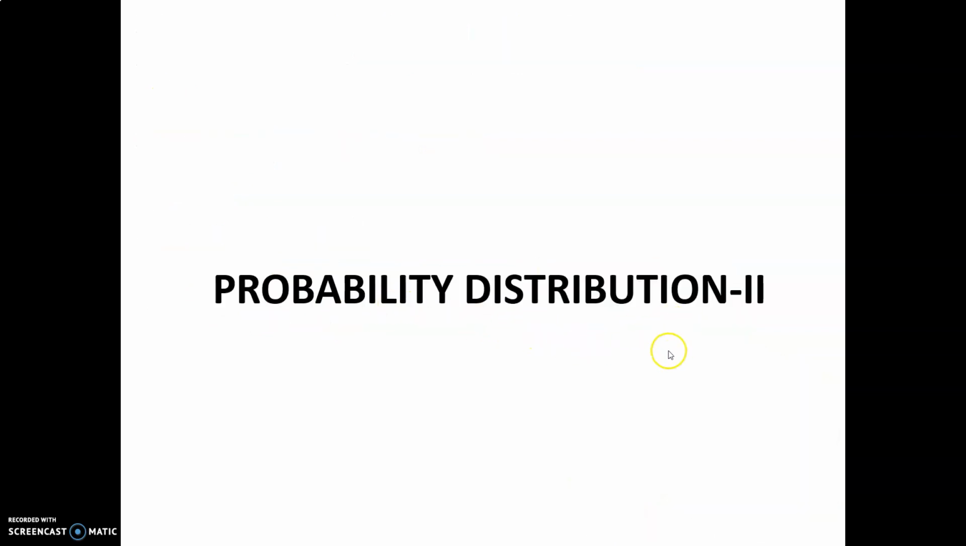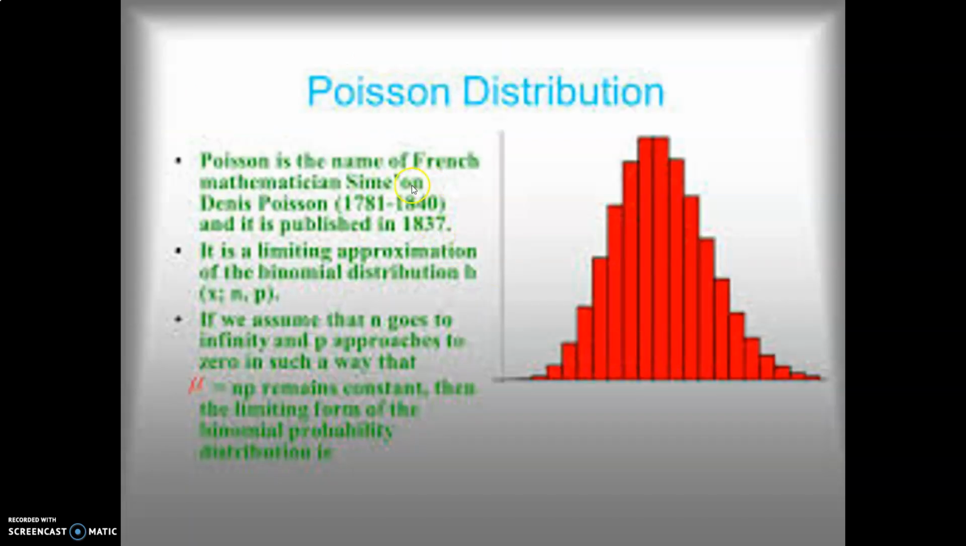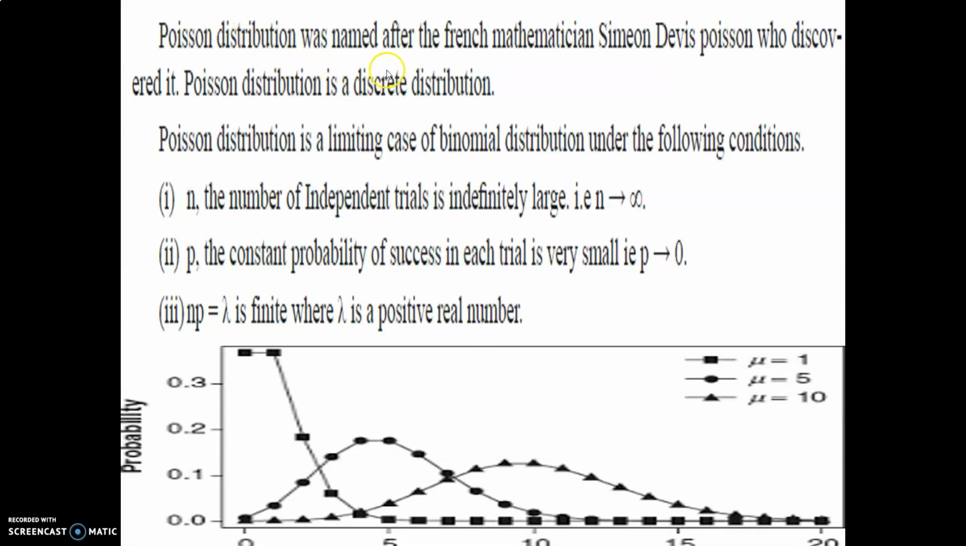Now probability distribution part number 2, Poisson distribution. Poisson is the name of the French mathematician Simeon Denis Poisson, 1781-1840, and it was published in 1837. Poisson distribution was named after the French mathematician Simeon Denis Poisson, who discovered it. Poisson distribution is a discrete distribution.